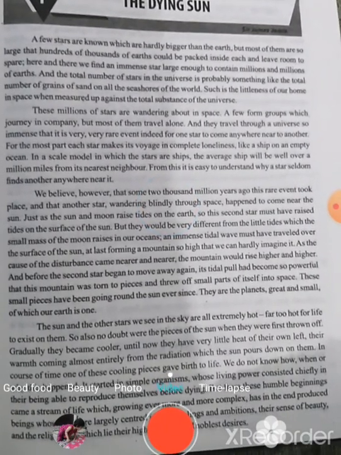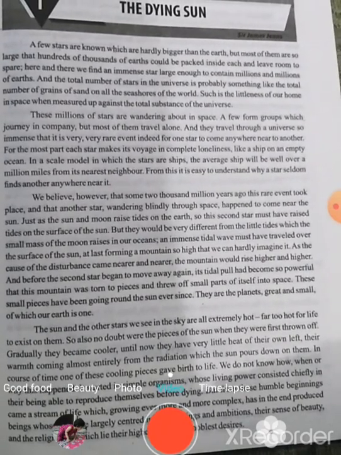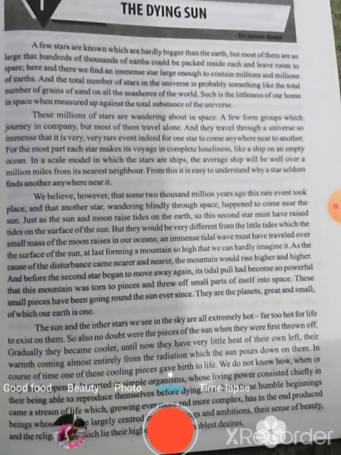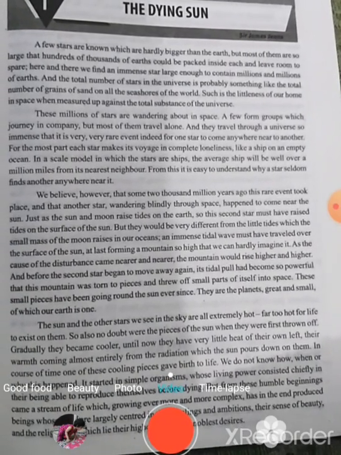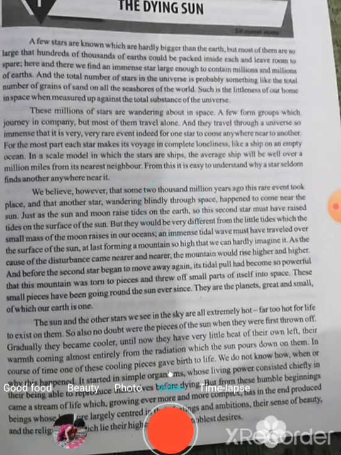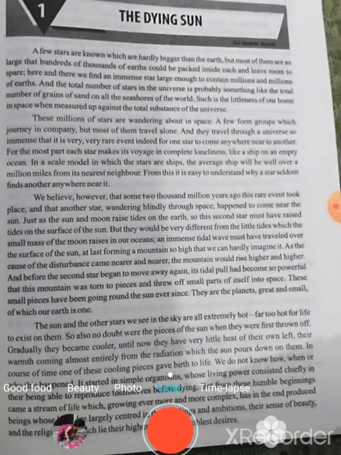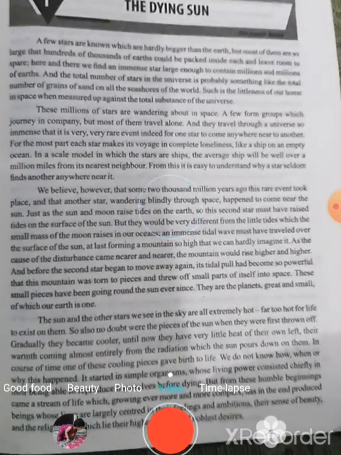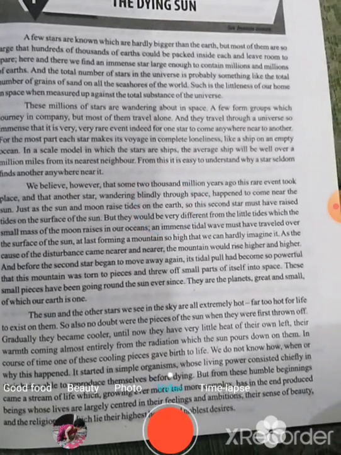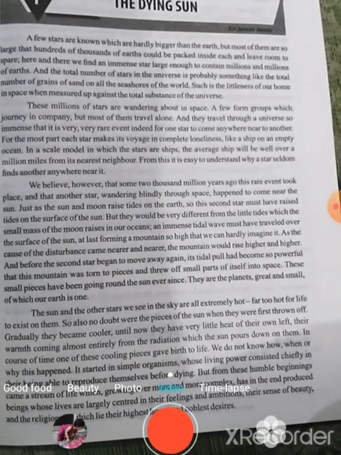Students, you know that in the previous paragraph, the writer was telling us that it is very rare that a star comes near to another, because there is a vast distance between any two stars wandering in space. So here he is going to tell us that this event once took place, and this event was responsible for the creation of Earth. So this rare event means that the event of any two stars coming near one another.